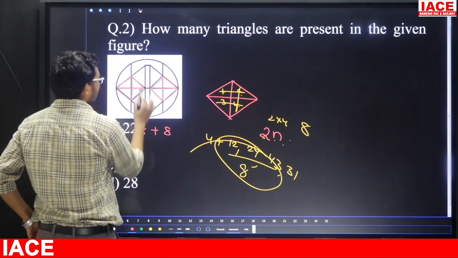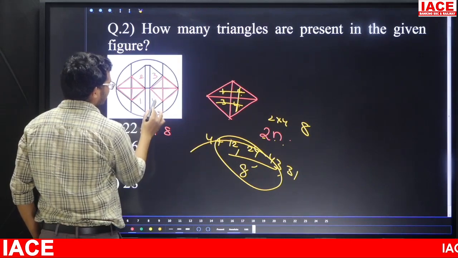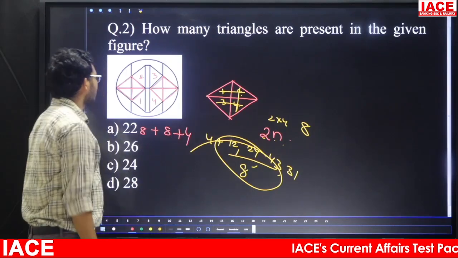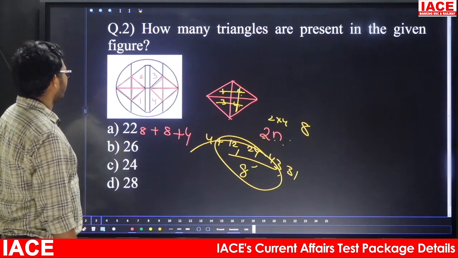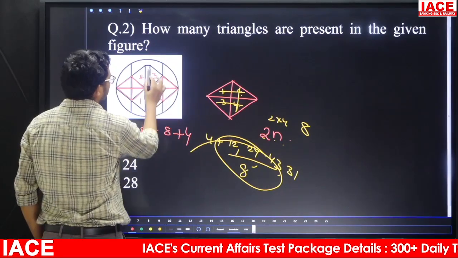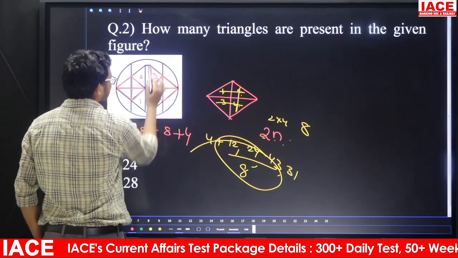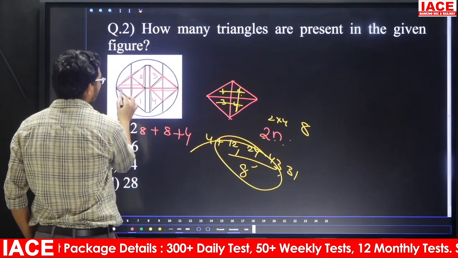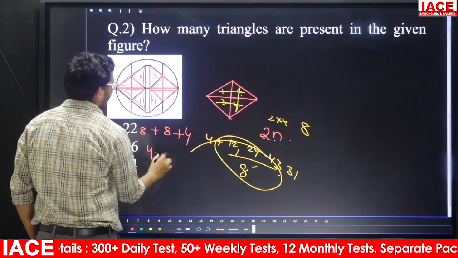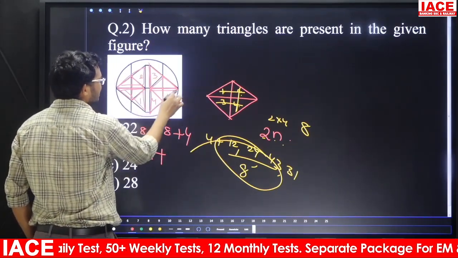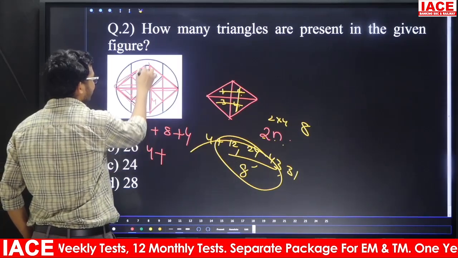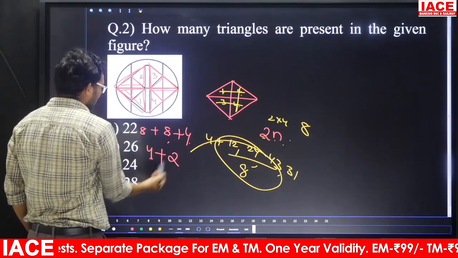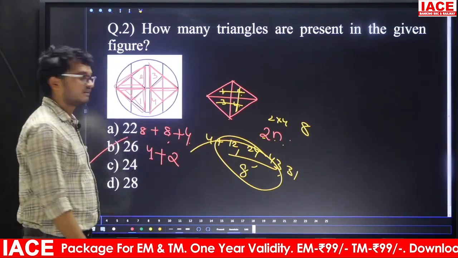Now here 1, 2, next one is 3, next one is 4. Again we are going to get 4 extra. After that, if you observe here, this one is one triangle, opposite this one also one triangle. This one is one triangle, opposite this one also one triangle. Again we are going to get 4 plus, when this entire one is one triangle, this side also entire one is one triangle. That means here 2. Here 16, 20, 24 plus 2, the answer is 26. Option B is the answer.